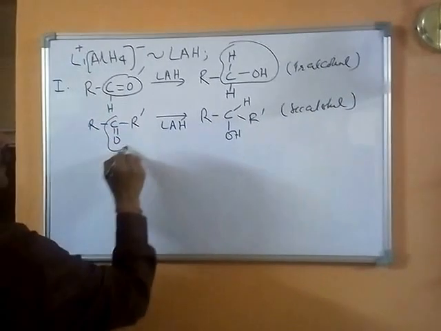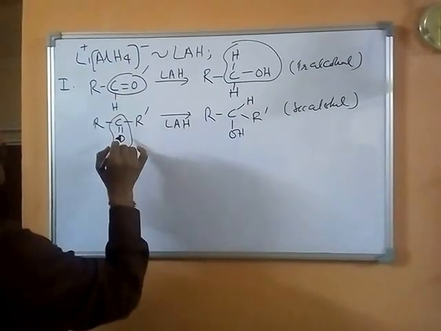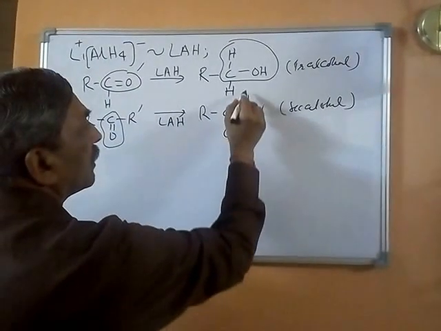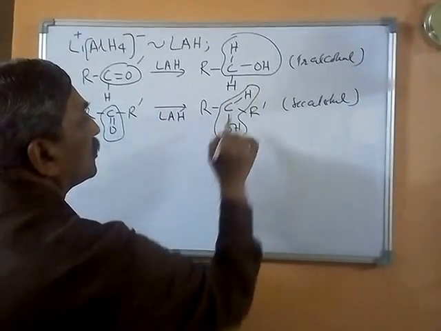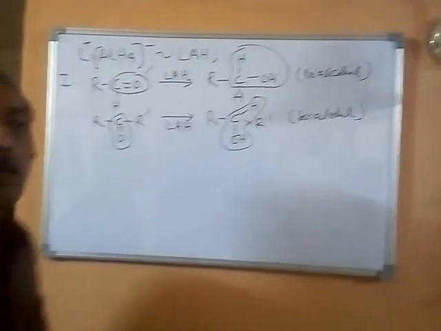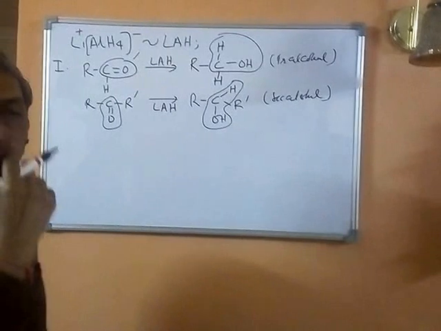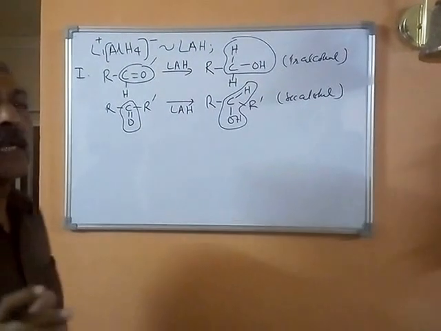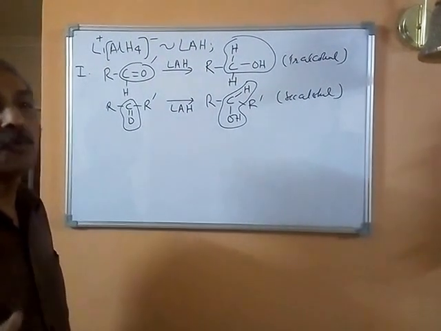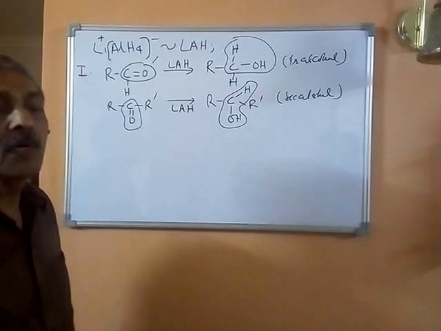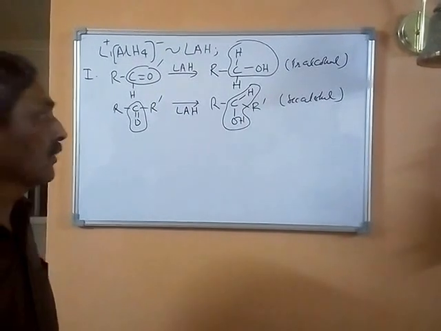In both the cases, you can see that this carbonyl functionality is getting converted into a CHOH group, in the aldehyde as well as in the ketone. So the lithium aluminum hydride can carry out a reduction reaction for the aldehydes and ketones, converting them into either a primary alcohol or a secondary alcohol.